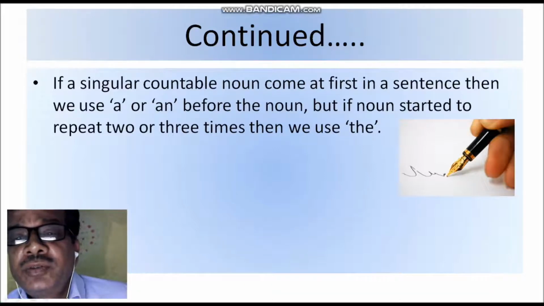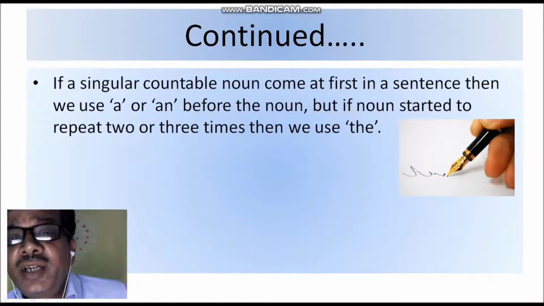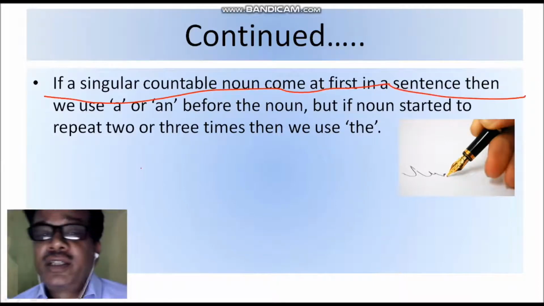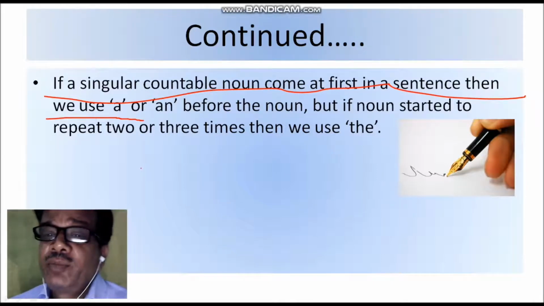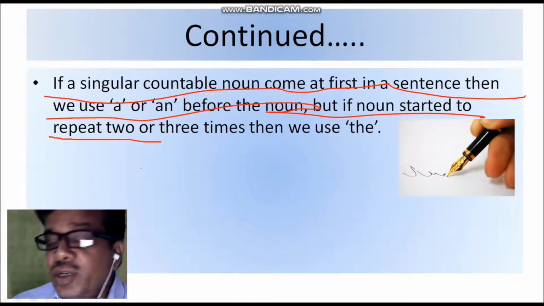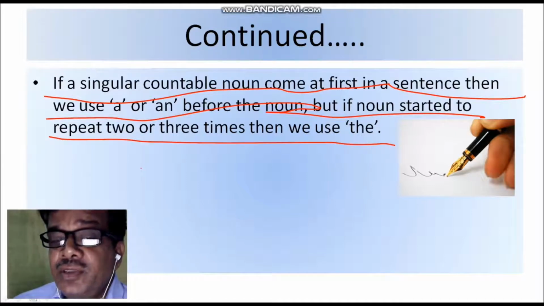What is article has been described in the first part, and in this article part we are going to know where the article is used. If a singular countable noun comes at first in a sentence, then we use a or an before the noun. But if the noun starts to repeat two or three times, then we use the.